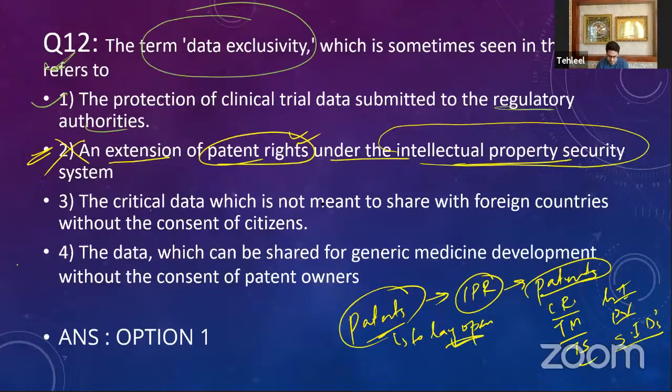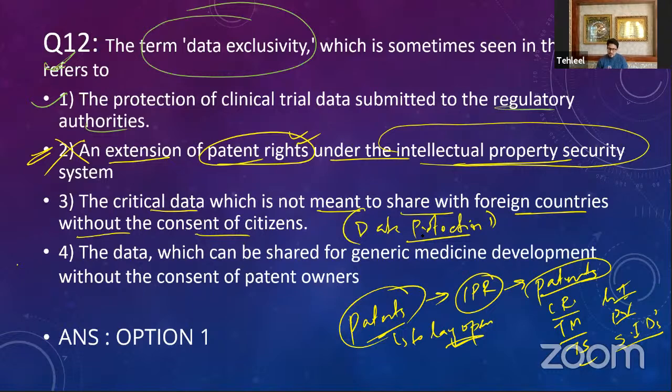Then you have option 3, that is critical data which is not meant to be shared with foreign countries without the consent of citizens. Is that data exclusivity? Is it critical data which is not meant to be shared with foreign countries? No, that is known as data protection. So we have a concept of data protection or data localization. That means suppose the data generated in India, we want to actually have that data stored in the localized community, not in foreign, global servers.